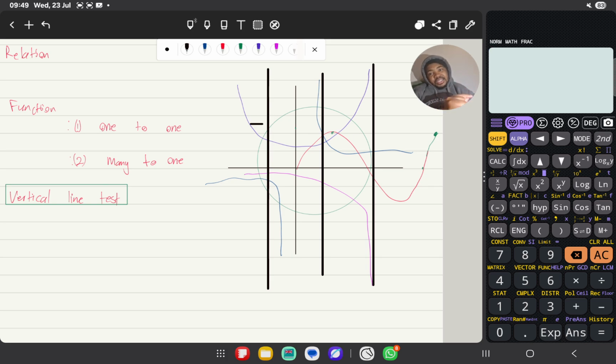So what we are getting is that a function can only be one to one or many to one, but never one to many. Do you understand?